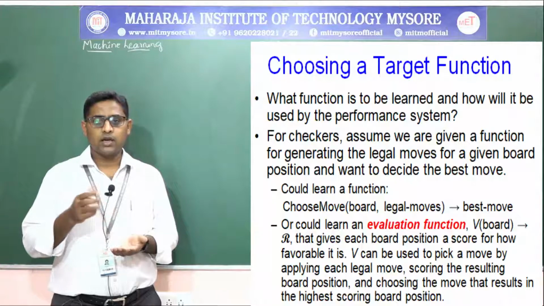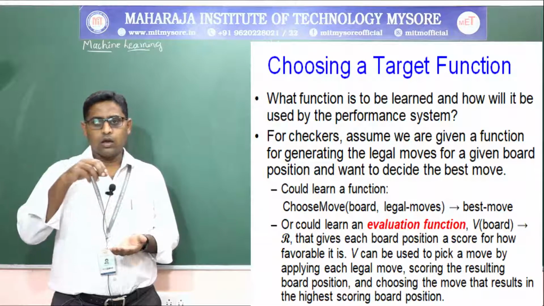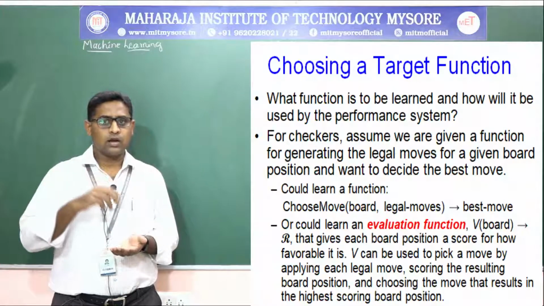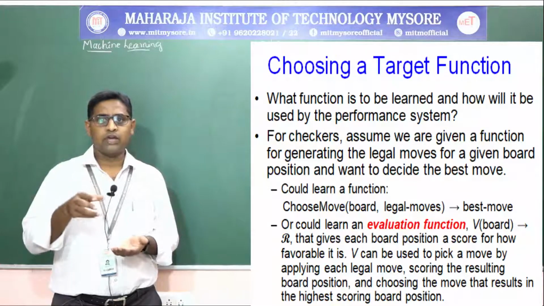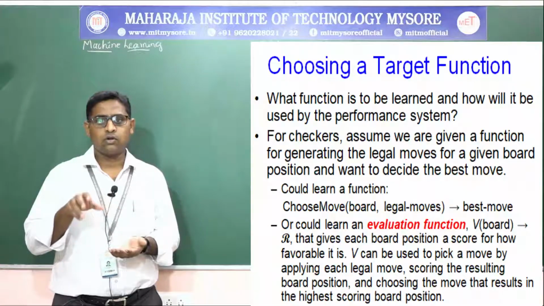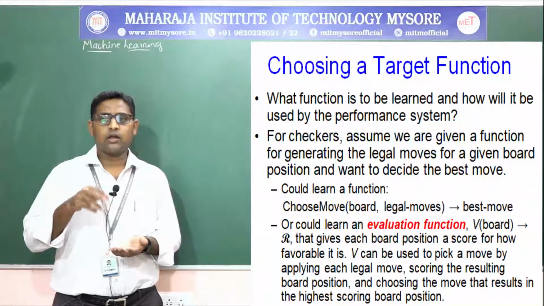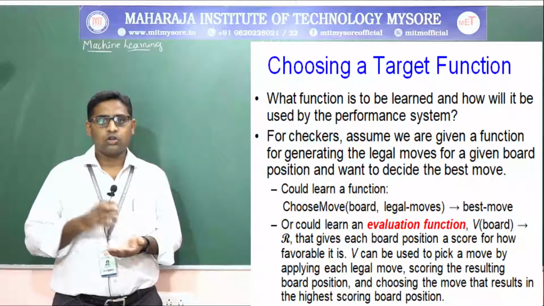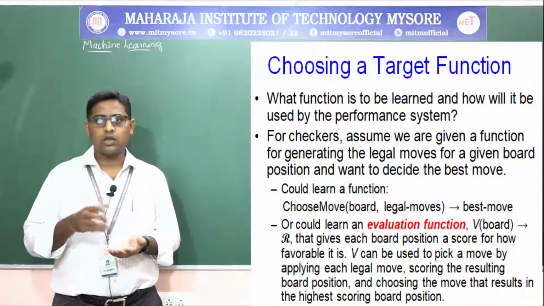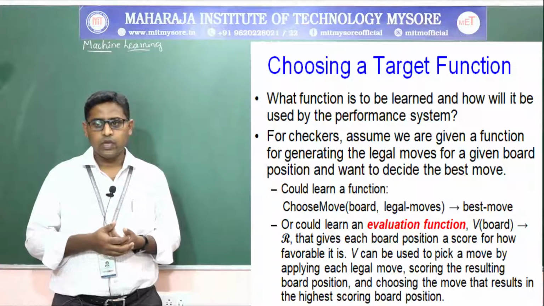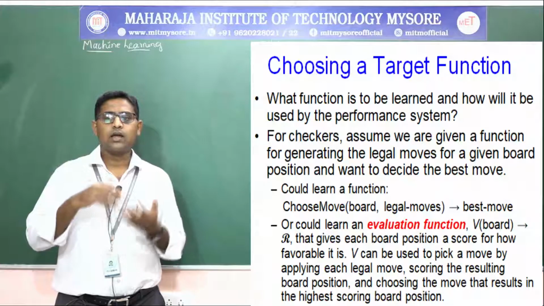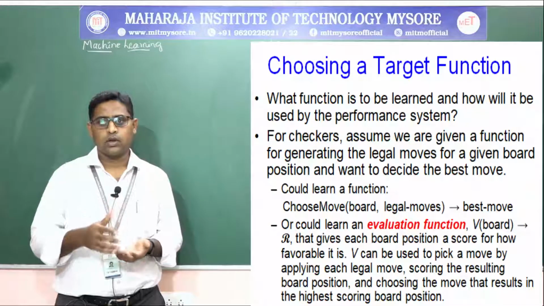If you are using the queen there, and if you are taking out any other coin, like the queen coin or elephant coin or camel or horse, etc., then those coins will have more value. So the result or the score will be more. So that is what can be used to pick up a move by applying a legal move.